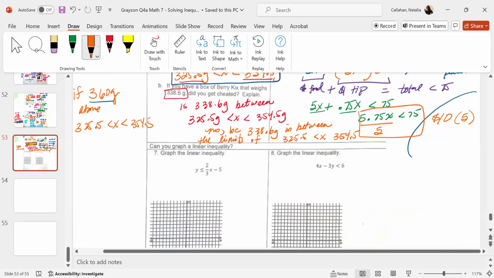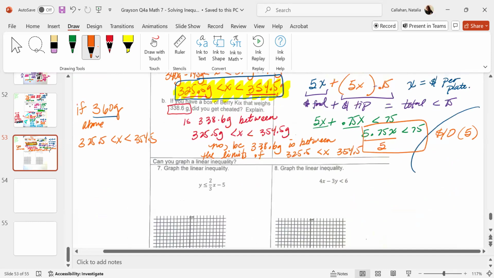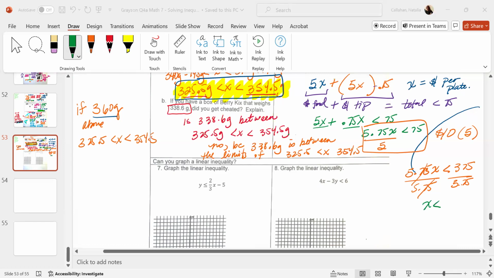So if I were to go ahead and solve for this, multiply by 5 on both sides. 75 times 5, which is 375. Then you divide it by 5.75. $375 divided by 5.75 is $62.21.